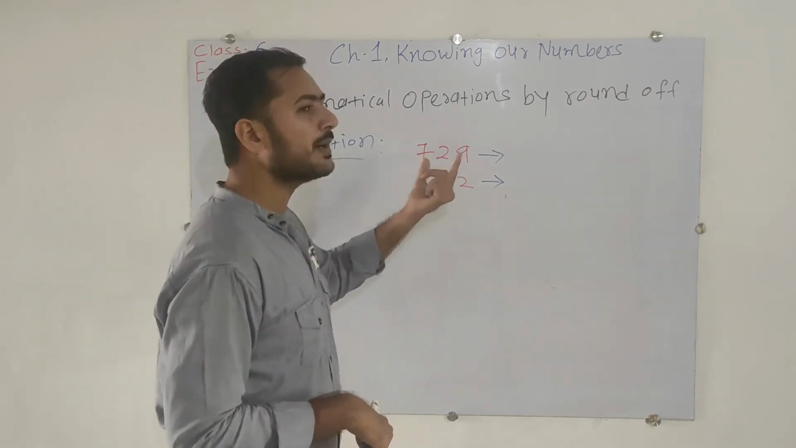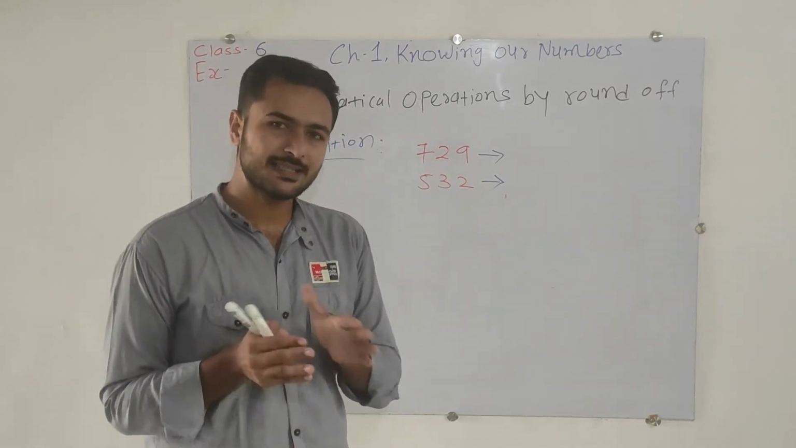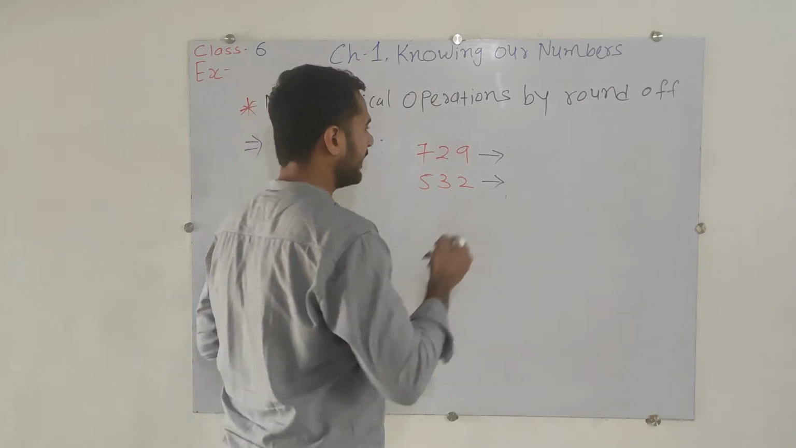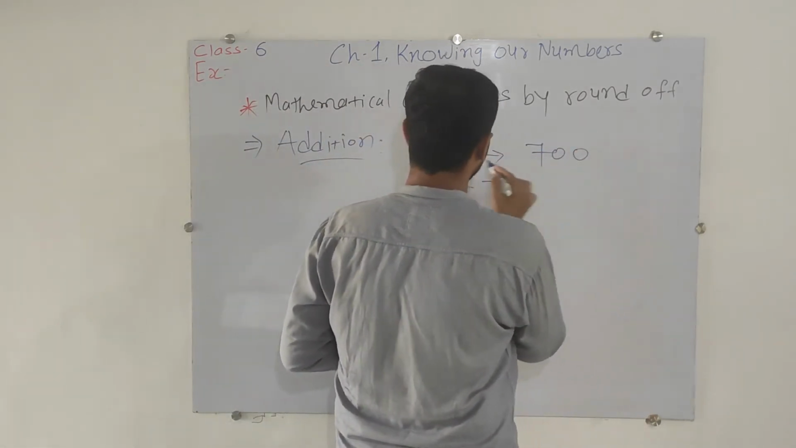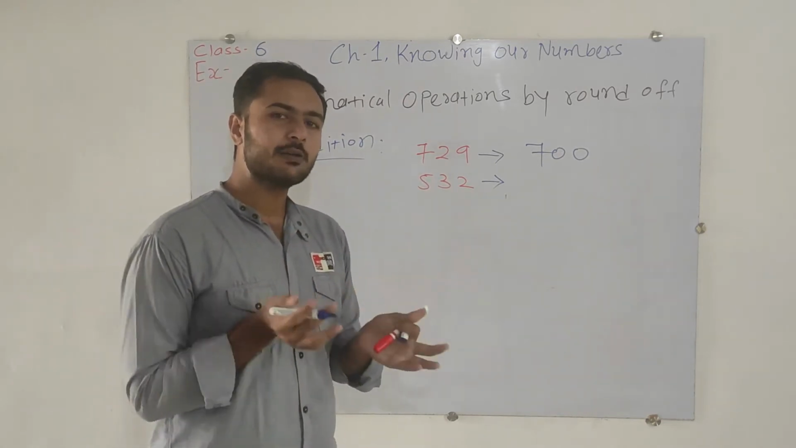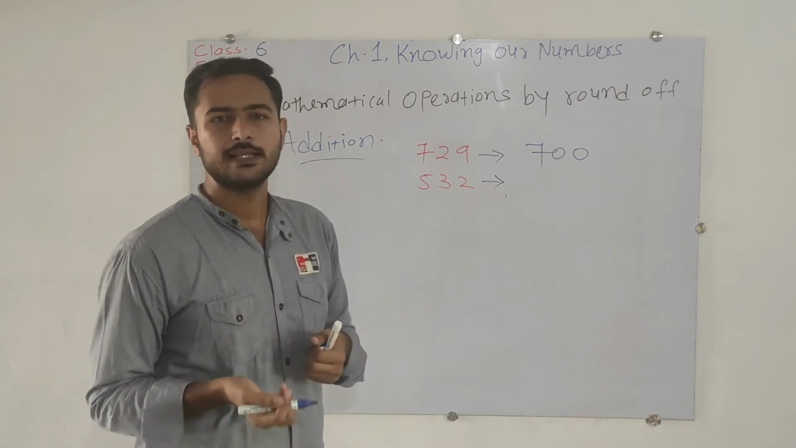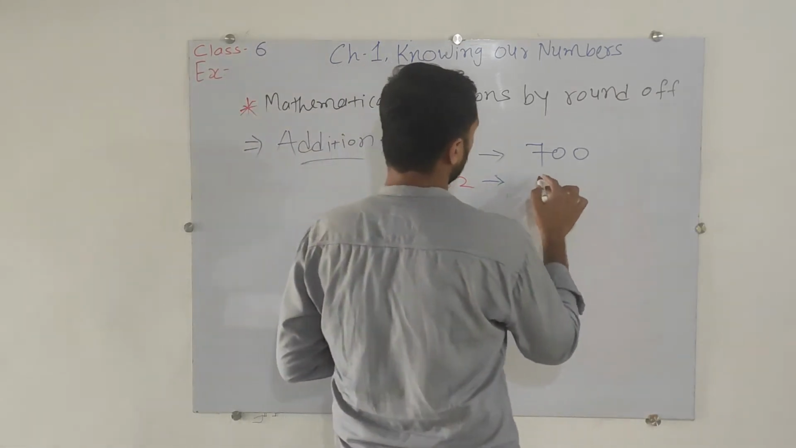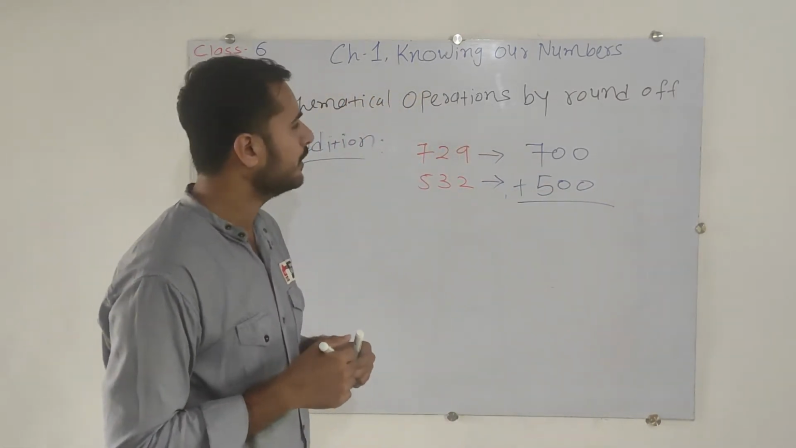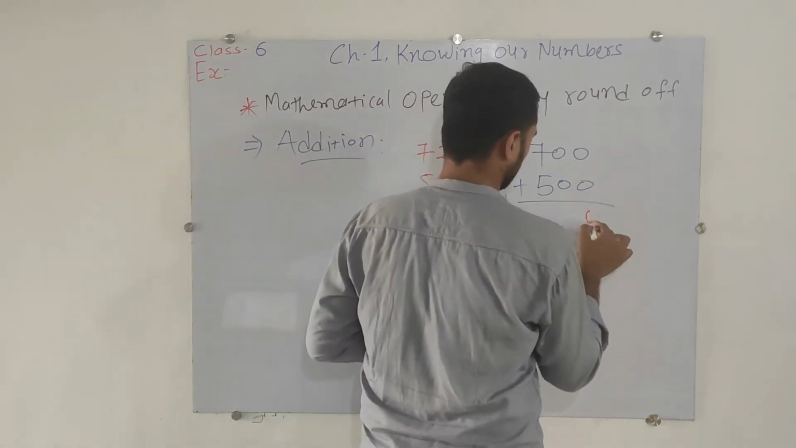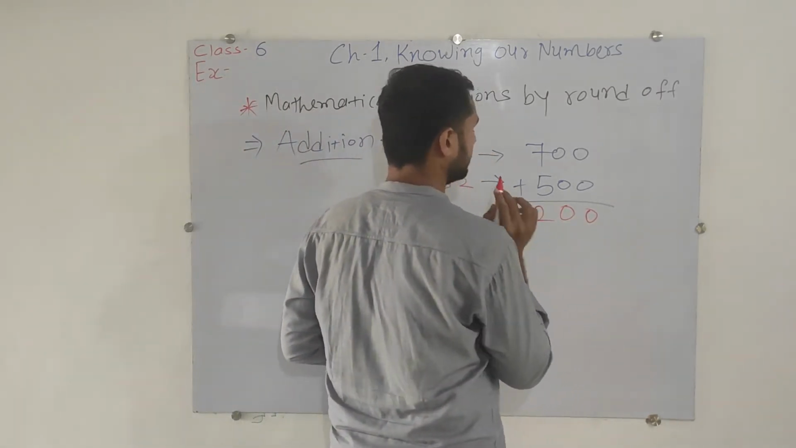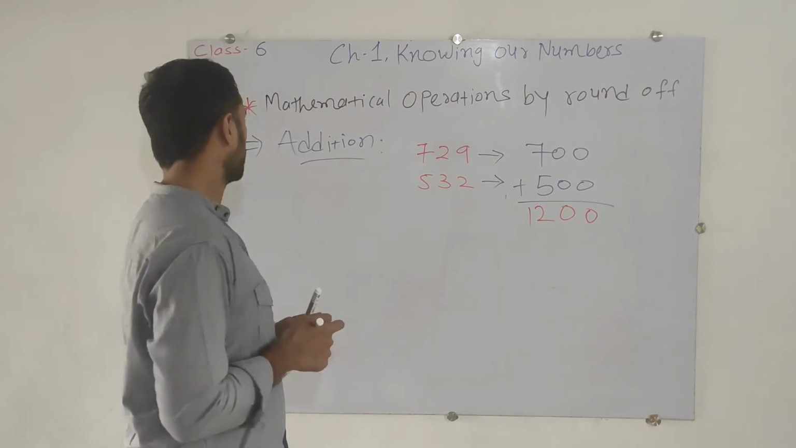How will we do it? Here is 729. 729 is nearby to 700 or 800? Of course, it is nearby to 700. So I will write 700 in place of 729. Now in the next number there is 532 again. That is nearby to 500 or 600? That is nearby to 500. So we will write 500 there. And now we simply add: 0 plus 0 is 0, 0 plus 0 is 0, and 7 plus 5 is 12. That is 1200.